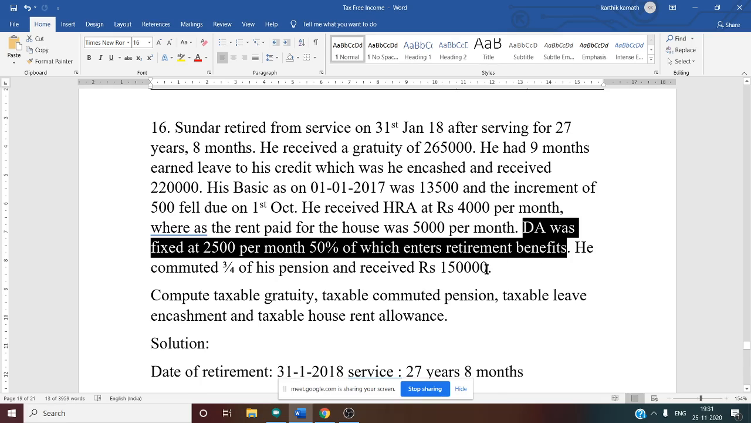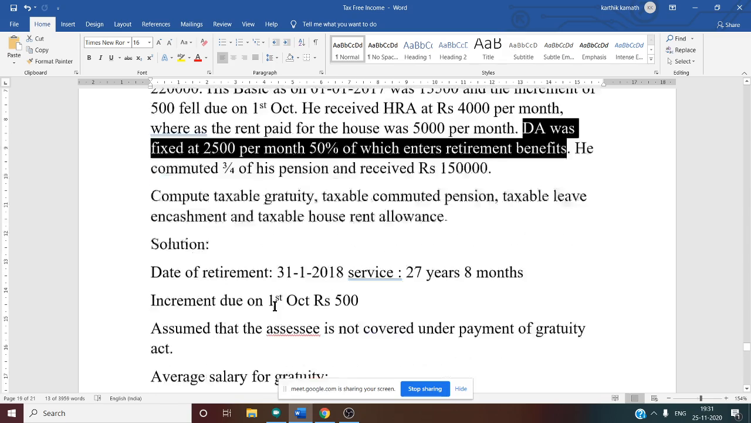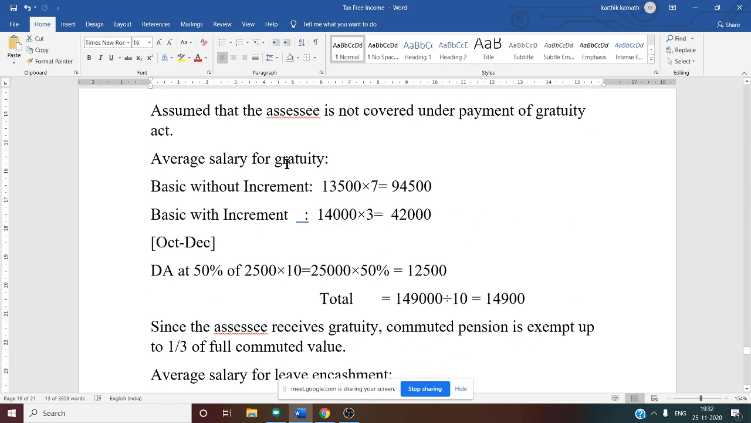So what we have to do now is 2,500 into 10, because we want salary of 10 months for a not covered employee. So first you do 2,500 into 10, you will get 25,000. 25,000 into 50%, then you will get a DA of 12,500. 12,500 will be our DA. So now we can get the total salary amount: 94,500 plus 42,000 plus 12,500. Total salary will be 1,49,000.